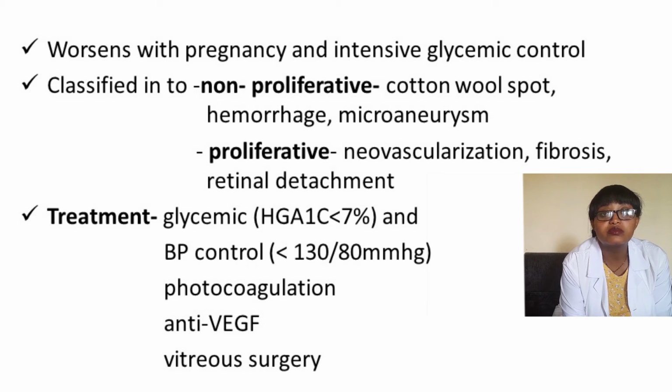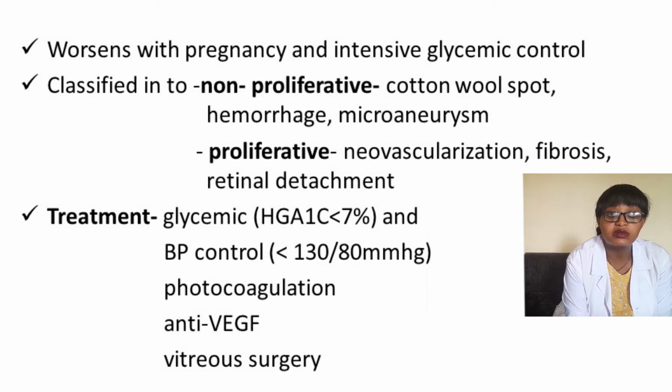Laser photocoagulation or pan-retinal photocoagulation, especially in proliferative and severe non-proliferative types of eye disease, has been shown to decrease the rate of progression of diabetic retinopathy by at least 50%. The other treatment is anti-vascular endothelial growth factor. These are medications, and vitreous surgery in case of vitreous hemorrhage. Diabetic retinopathy can be seen either by retinal photography or by an ophthalmologist using dilated funduscopy or ophthalmoscopy.